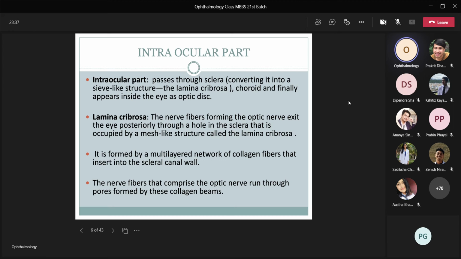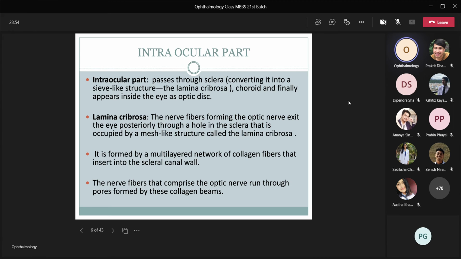Now coming to intraocular part, it passes through the sclera, converting it into a sieve-like structure, which is called lamina cribrosa. Then it passes through sclera, choroid, and finally appears inside the eye as optic disc.